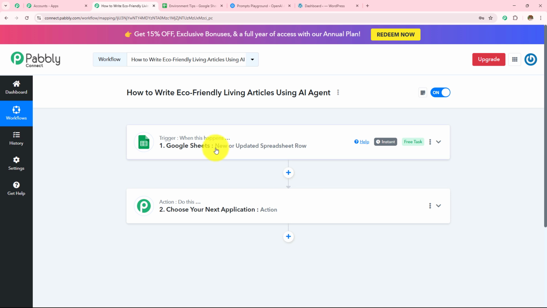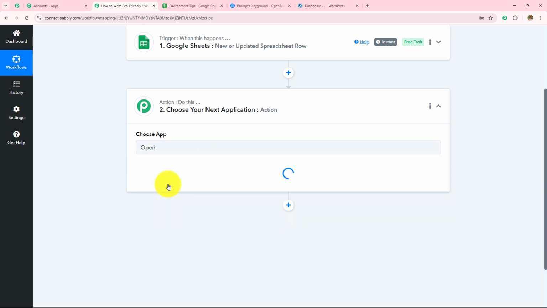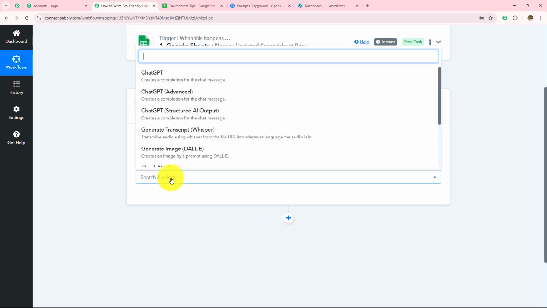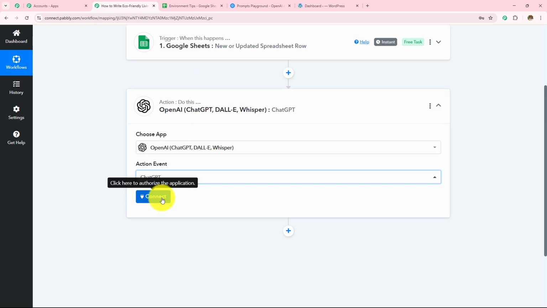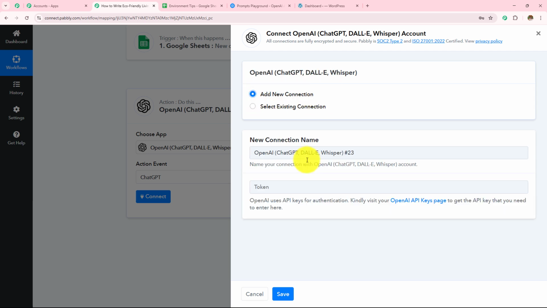Now moving on to the next step, whenever I'm going to add a new data, a content or an article should be automatically generated. So for that, I'm going to take my action application or my AI agent as OpenAI. And then in my action event, I'm going to take this as ChatGPT and then click on this connect. If you have an existing connection, go with save. If you don't have one, click on this add new connection.